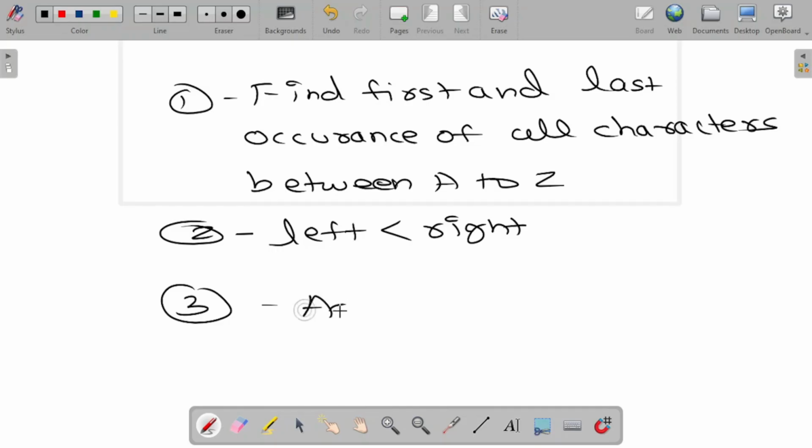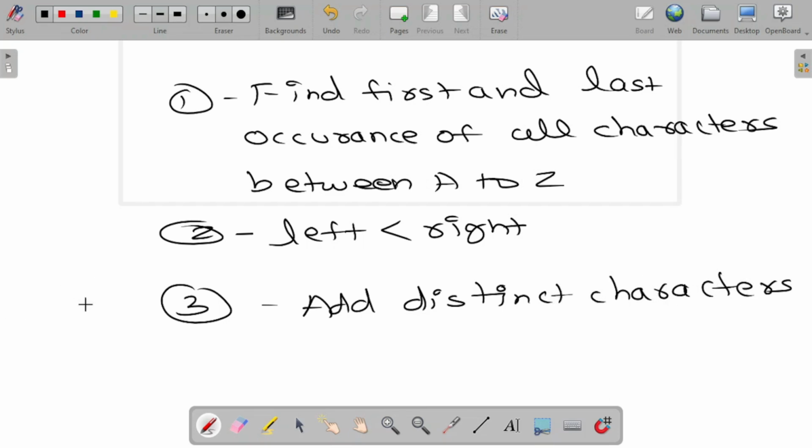So add distinct characters as middle character.